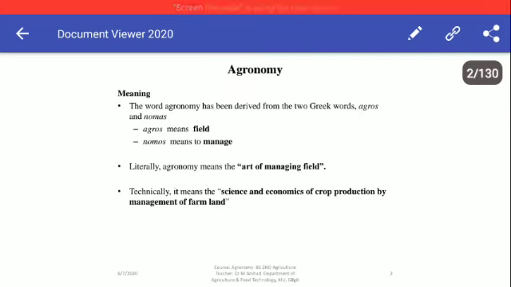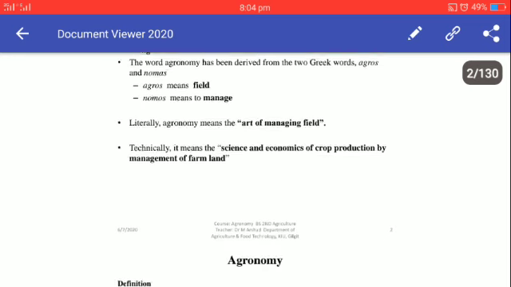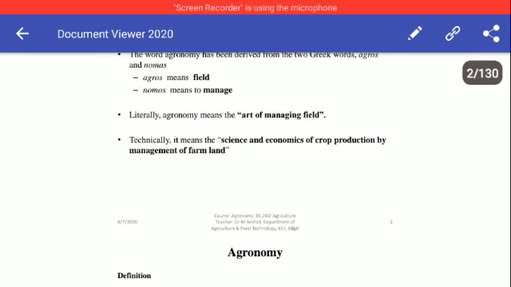by management of farmland. So it is a scientific field. At the same time it is related with the economics of crop production through the management of farmland. So we manage the land, the field, in order to produce different crops. So especially agronomy deals with the field crops which are grown in order to achieve some production